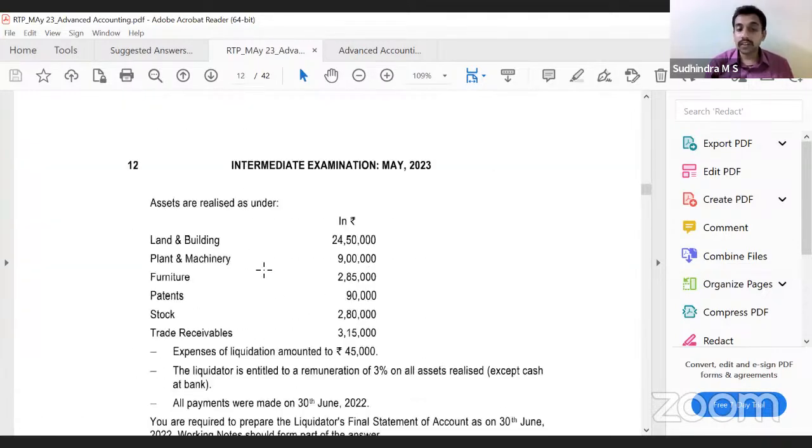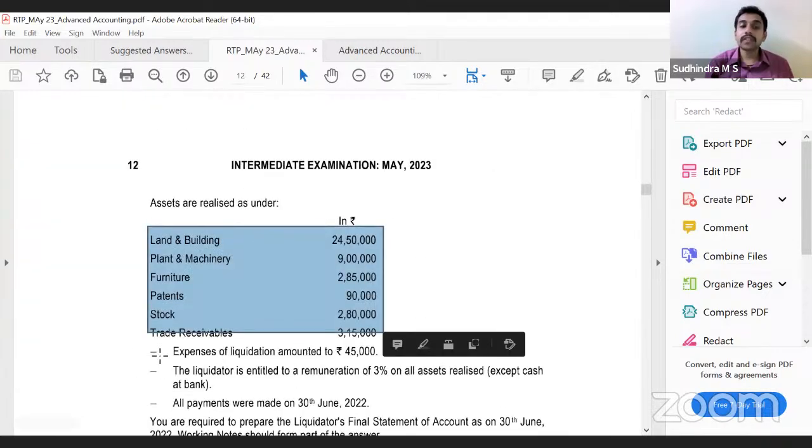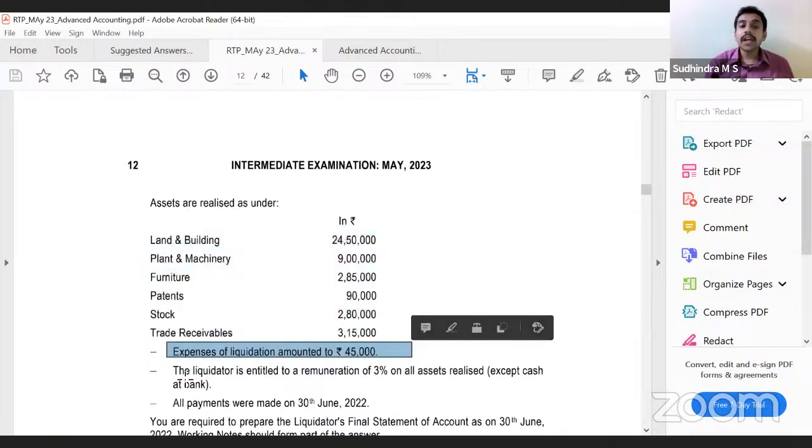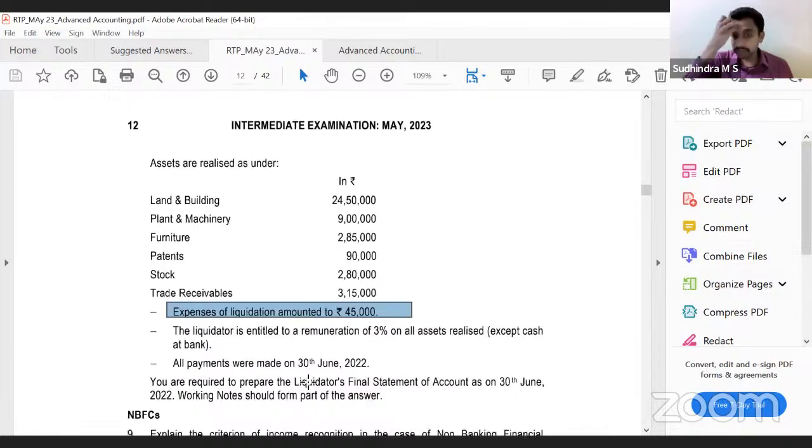Assets realized as under, these are the assets realized. Expenses of liquidation amounted to 45,000. Liquidator is entitled to remuneration of 3% on all assets realized except cash at bank. All payments were made on 30th of June. You are required to prepare liquidator's final statement of account as on 30th of June 2022. Working should form part of your answer.